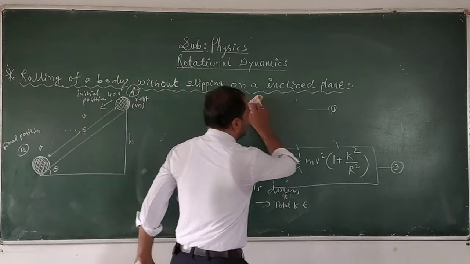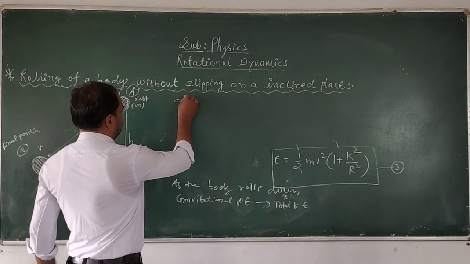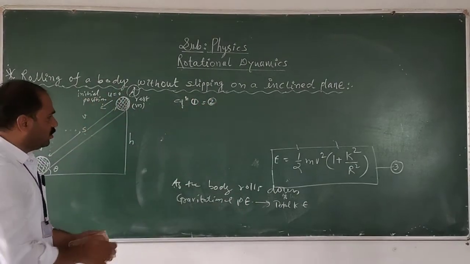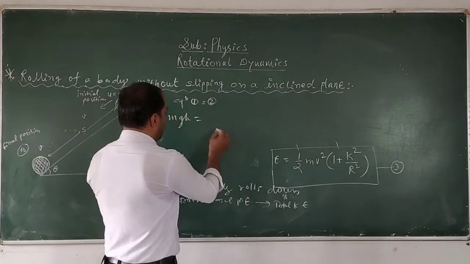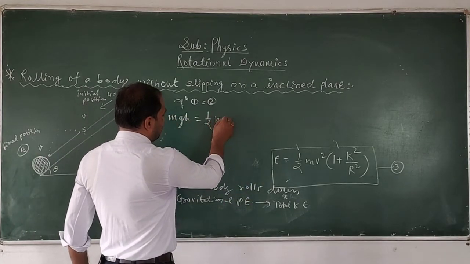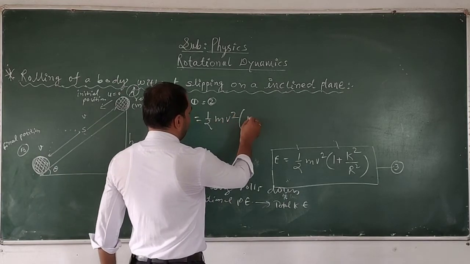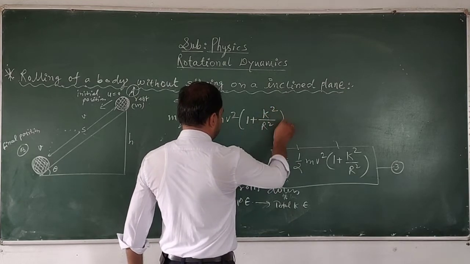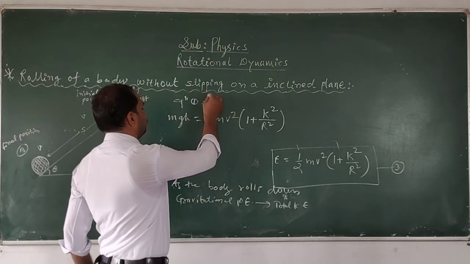Therefore, equation 1 is equal to equation number 2. What will happen? mgh is equal to what value? Half of m v square, 1 plus k square upon r square, equation number 3.